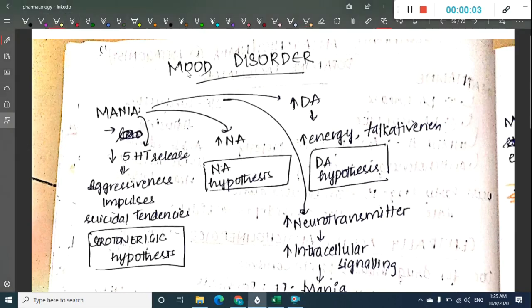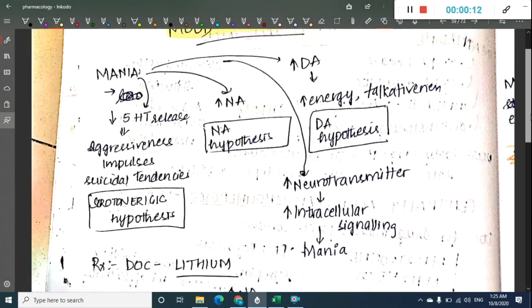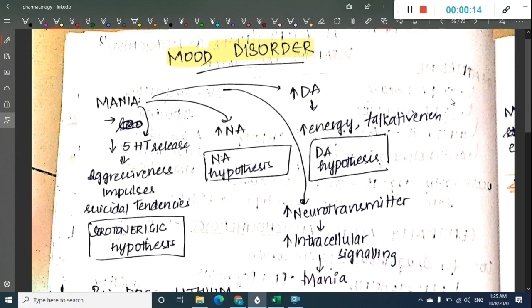In this topic, let us now learn about mood disorders. In mood disorders, first we will learn about mania. We will learn what the hypotheses or causative agents of mania are, and then we go into detail about the drugs which are used in the treatment of mania.